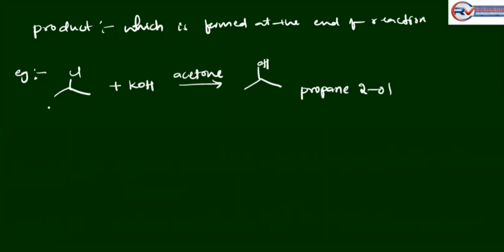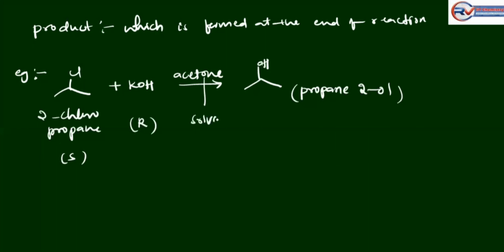So what is the substrate? In this reaction, 2-chloropropane is the substrate, potassium hydroxide is the reagent, acetone is the solvent, and propan-2-ol is the product.